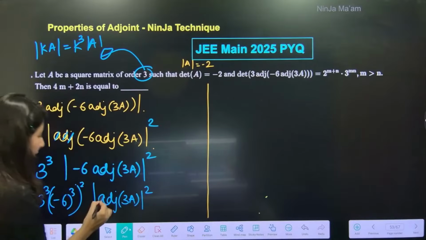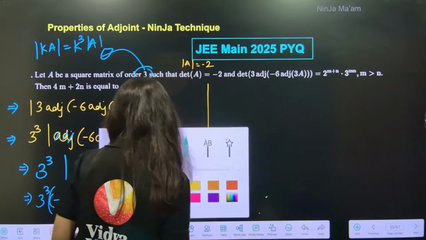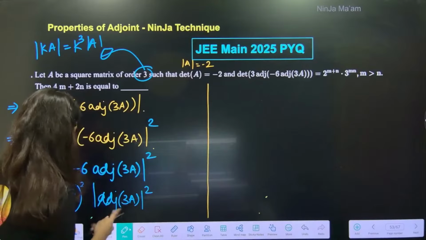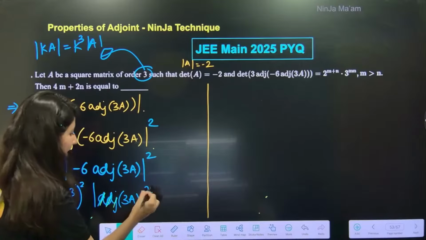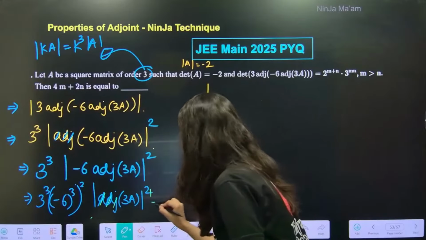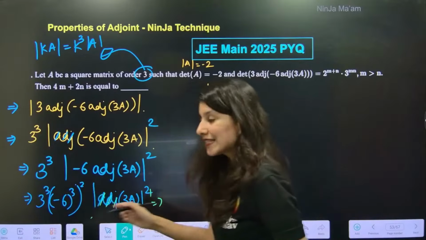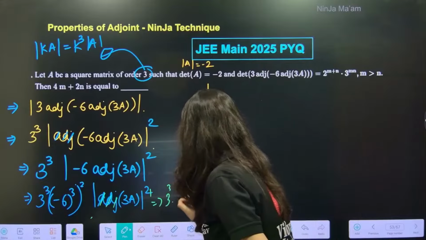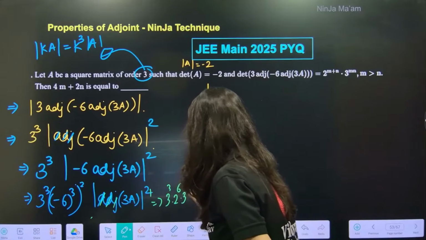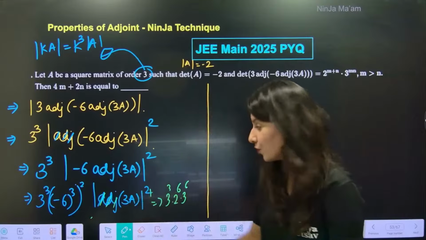Okay, so now adjoint, if you're going to remove, I told you, now remove adjoint, ninja technique. Remove adjoint, apply square. So it will be power 4. So now it will be what? Tell me. So 3 cube, and this is what? 2 power 6, 3 power 6. 3 cube, 2 power 6, 3 power 6. And you know what? This is determinant 3A power 4.